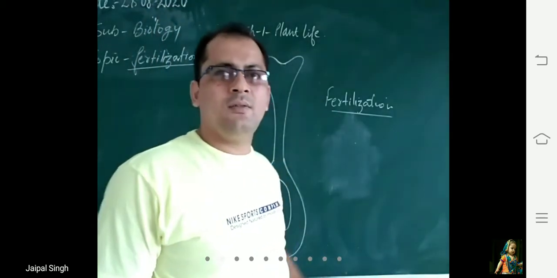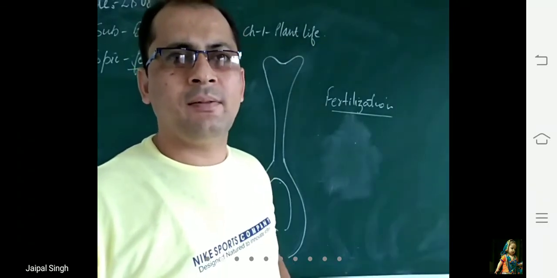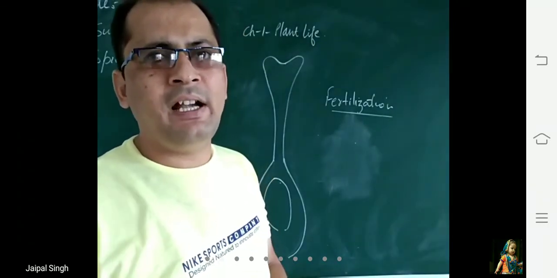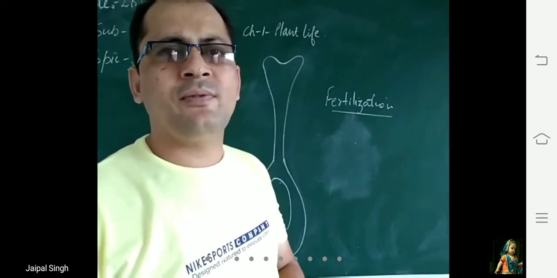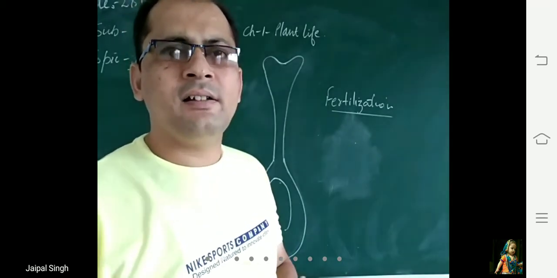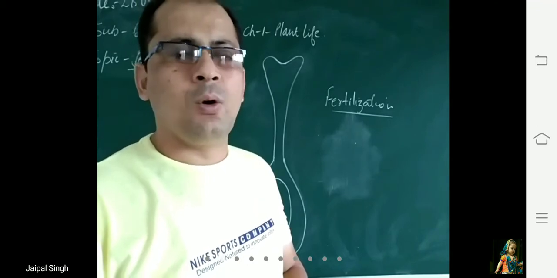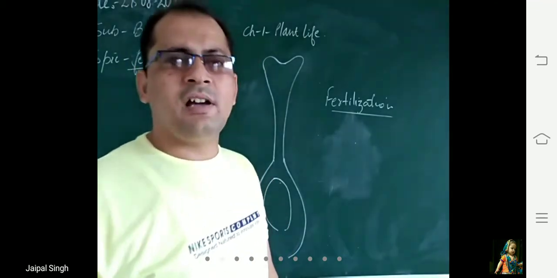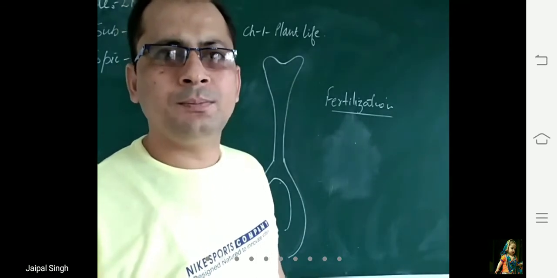It is the fusion of male gamete and female gamete. When the male gamete fuses with the female gamete, this process is known as fertilization, and the resultant structure which is formed is known as zygote. Ultimately the zygote divides and it forms embryo.